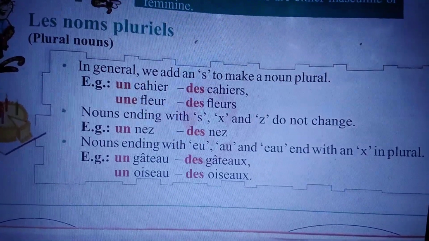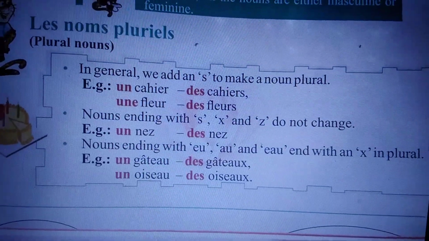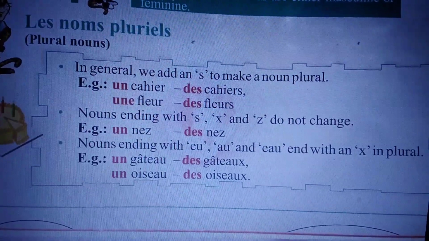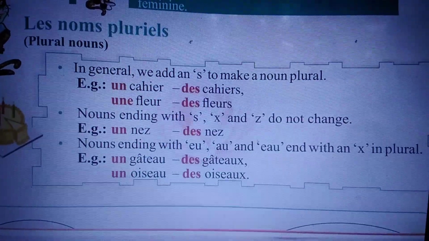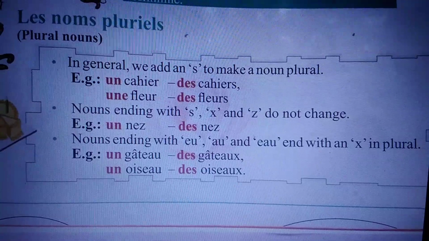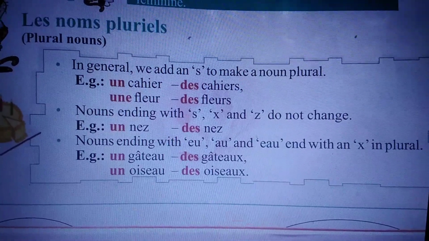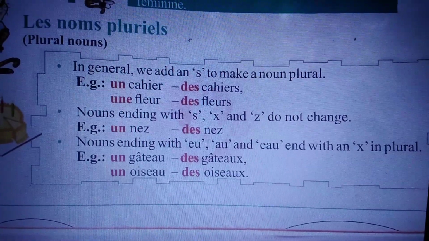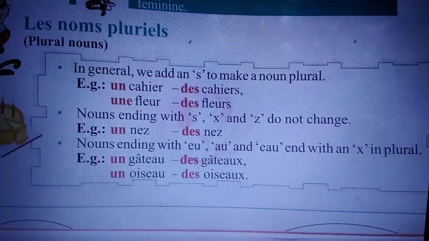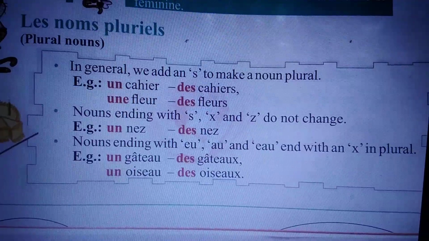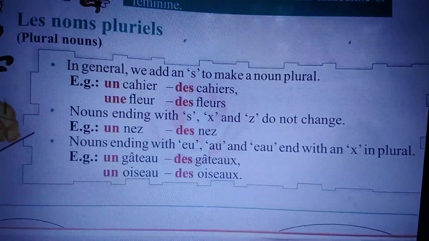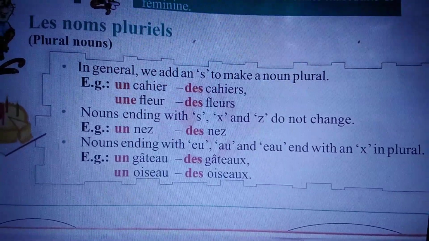So here we change only the article, and the noun remains the same. Now if nouns end with eu, au and eau, then we put x at the end of this noun to make the plural of it.